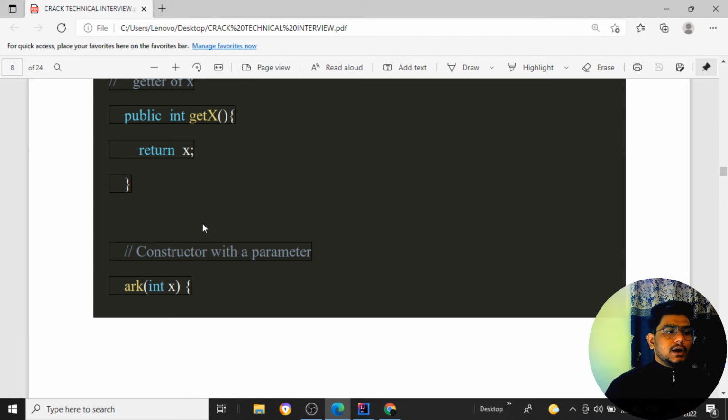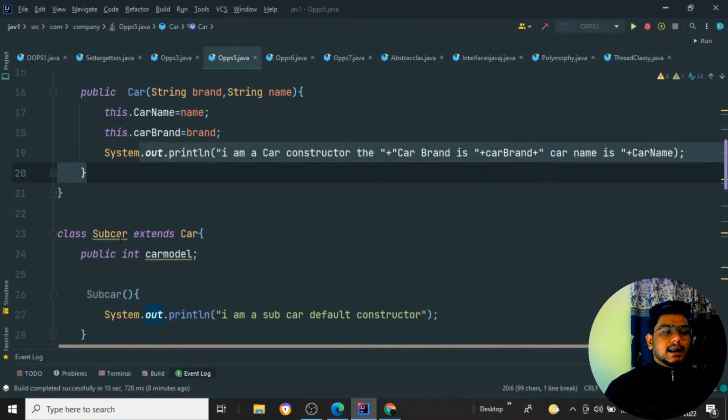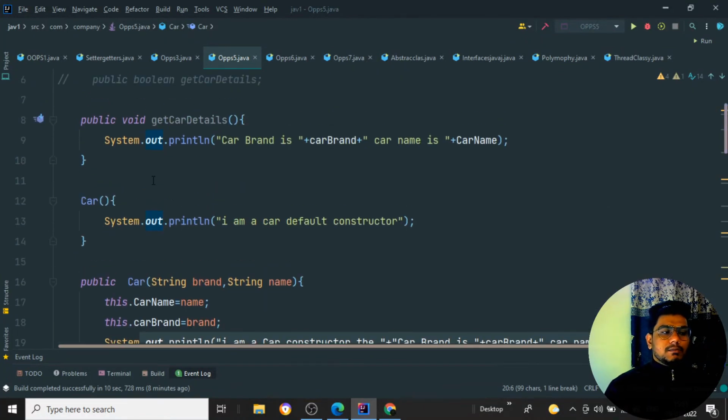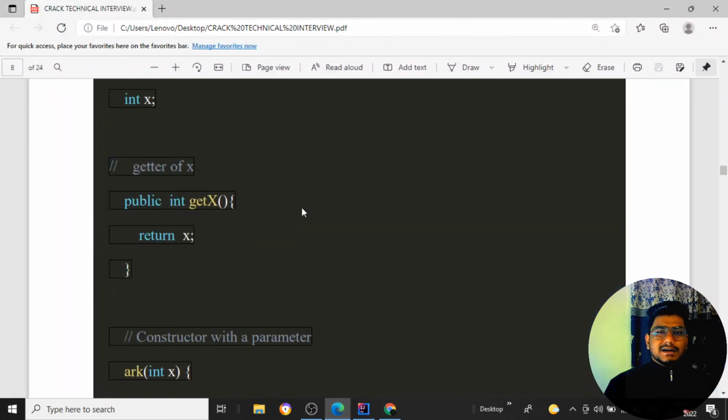So if your interviewer asks you to explain with an example, you can take this kind of example, like having a car and a sub car with these properties and methods. You can explain them easily. When you are explaining, you are not just reading out answers by heart, that doesn't work. They won't ask what is inheritance and constructor. They'll ask how inheritance works with a constructor. Can you explain with an example?